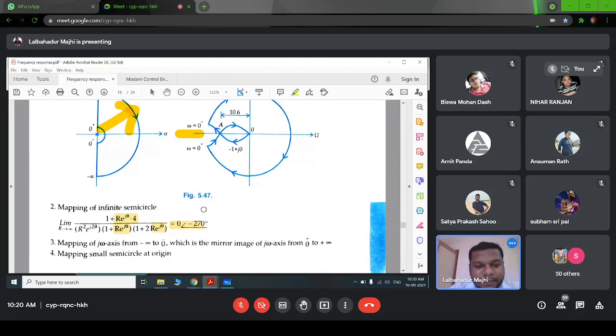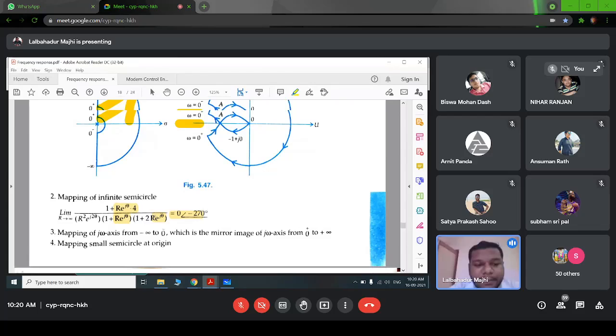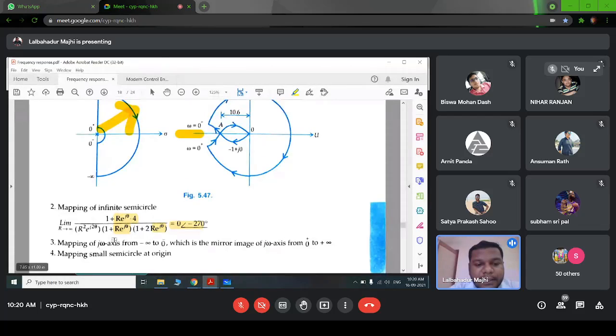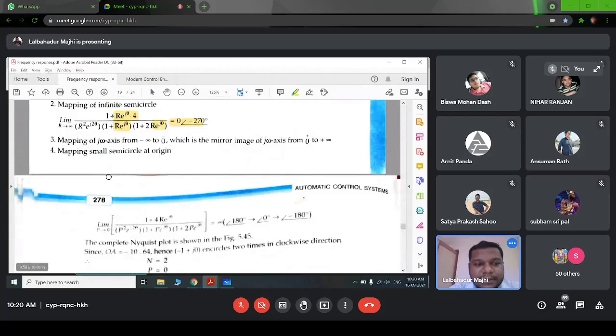Okay. Then we have poles at the origin, so we have to map a small semicircle, right?